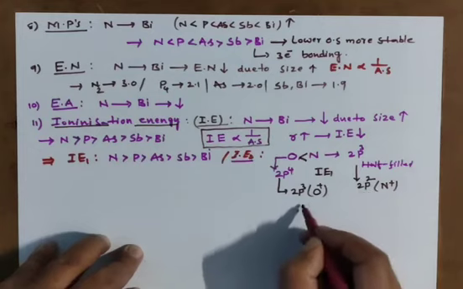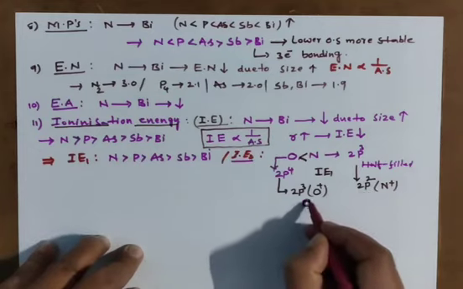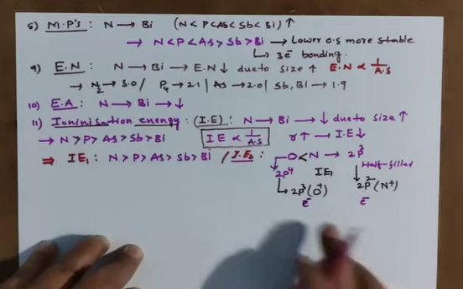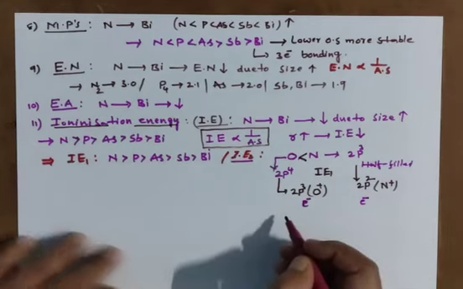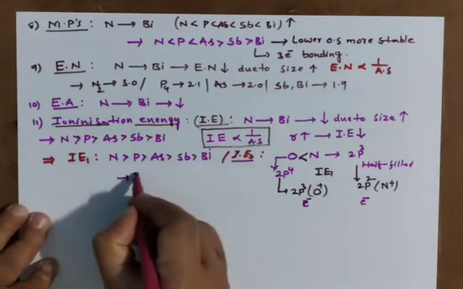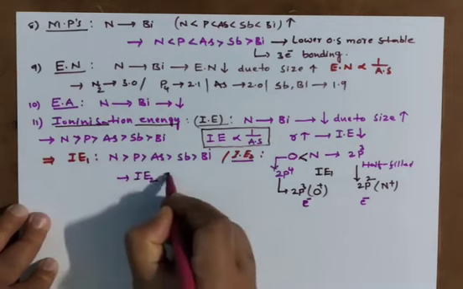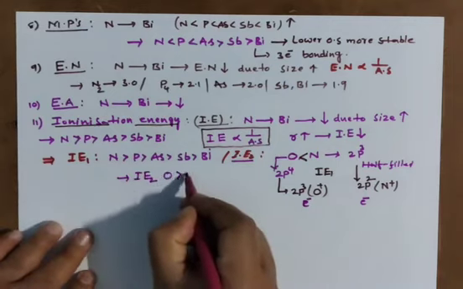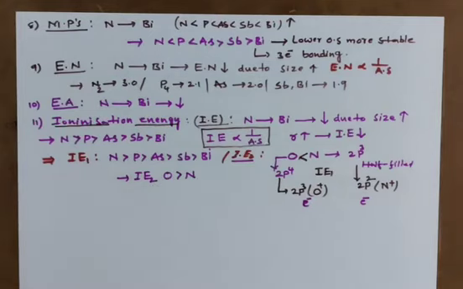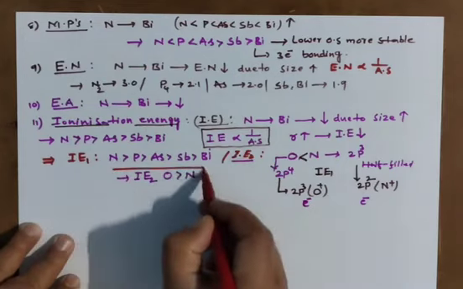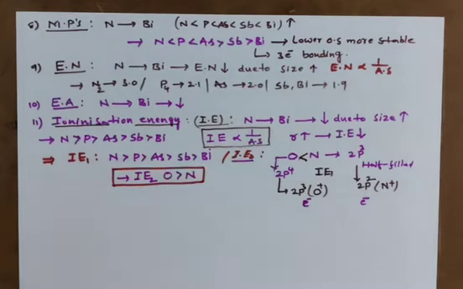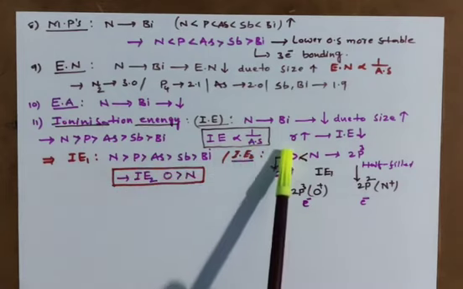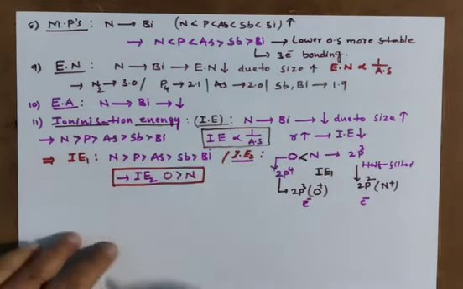If you want to remove another electron from O plus, you need more energy than from N plus. So IE2 of oxygen is more than nitrogen. IE1 is less than nitrogen, IE2 is more than nitrogen. Means ionization energy value depends not only on size, but on the stability also.